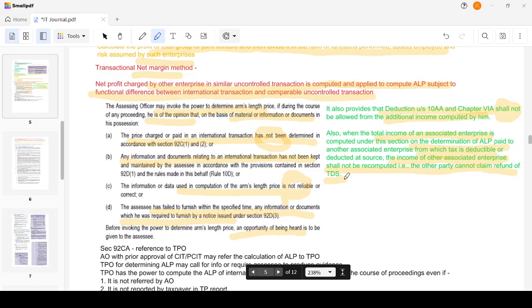That is, whenever the expense is reduced for the purpose of the determination of ALP, then the TDS will not be affected by it. You cannot claim the refund on the TDS. That's what has been told. Like, I had 100 rupees income on which 10 rupees has been deducted as tax. Then the AO comes into the picture and determines the ALP of that expense as rupees 70. So I'm asking for a refund of rupees 3, because TDS should be 7 rupees only, right? And the AO says, get out, I will not provide you any refund of that TDS. That's what the provision says.